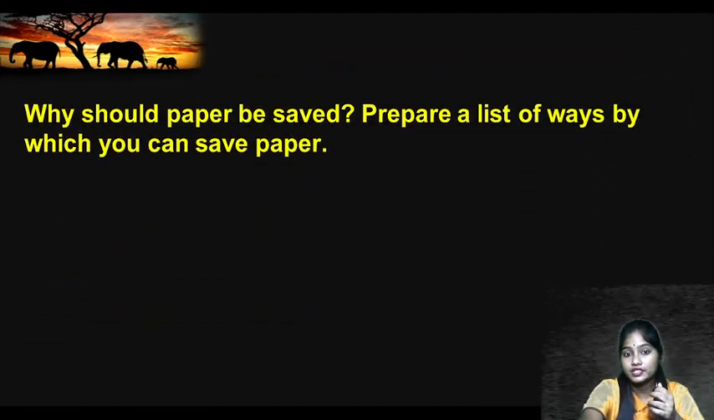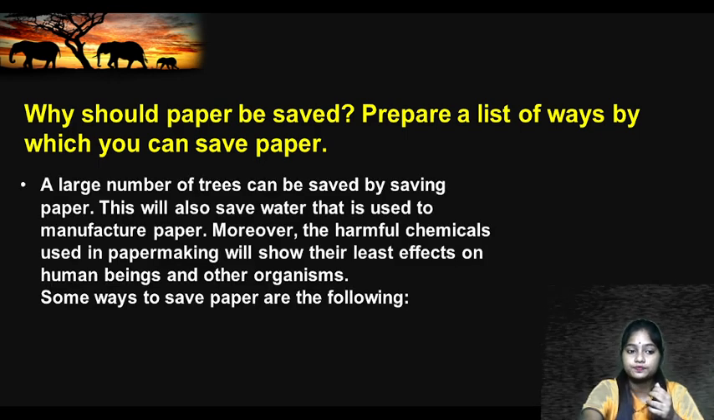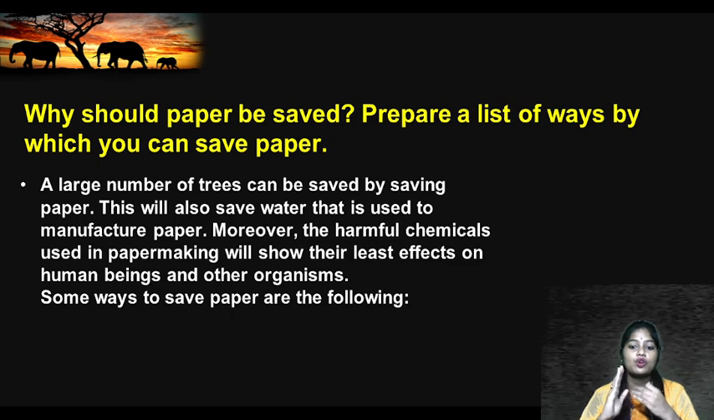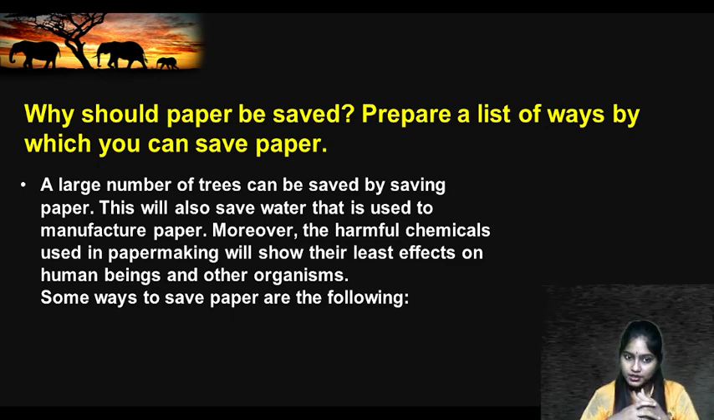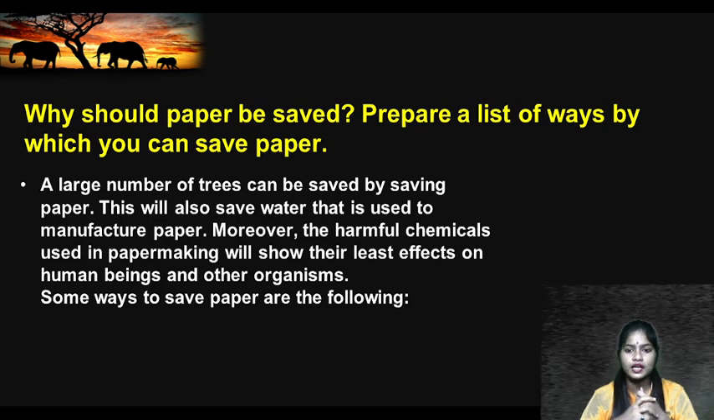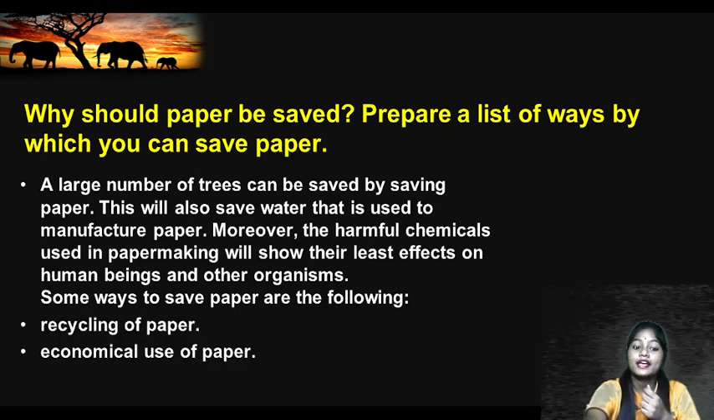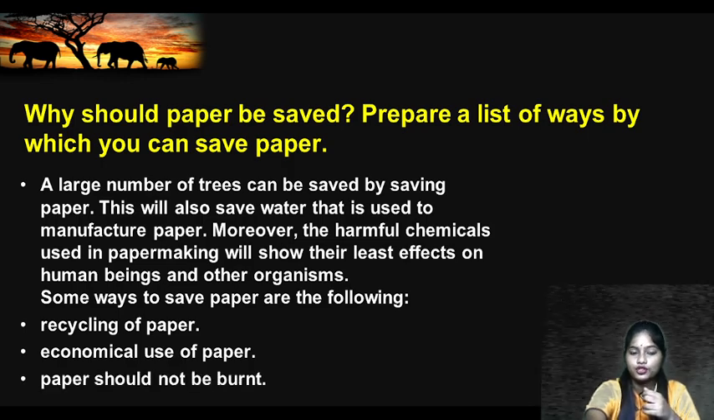Okay. Now, next is, why should paper be saved? And prepare a list of ways by which you can save paper. See, a large number of trees can be saved by saving paper. This will also save water that is used in manufacture of paper. So, we can reuse the papers, right? Moreover, the harmful chemicals used in paper making will have the least effect on human beings and other organisms. So, what are some ways of saving paper? Recycling of paper, economical use of paper. It means we will not go on wasting the paper, and paper should not be burnt.